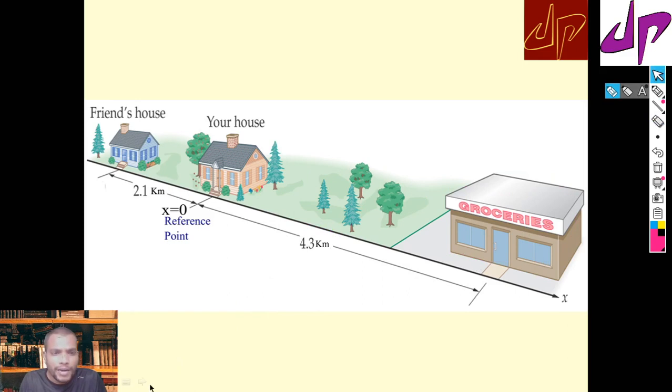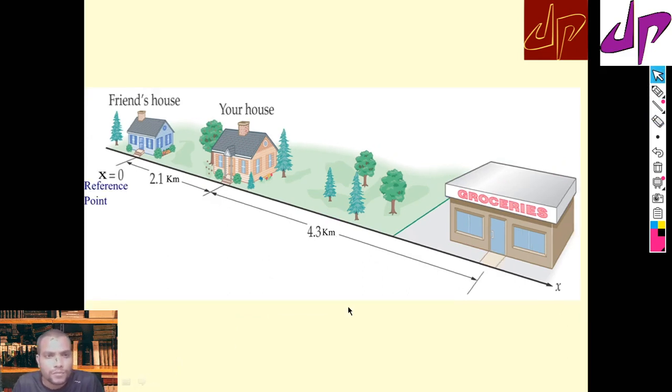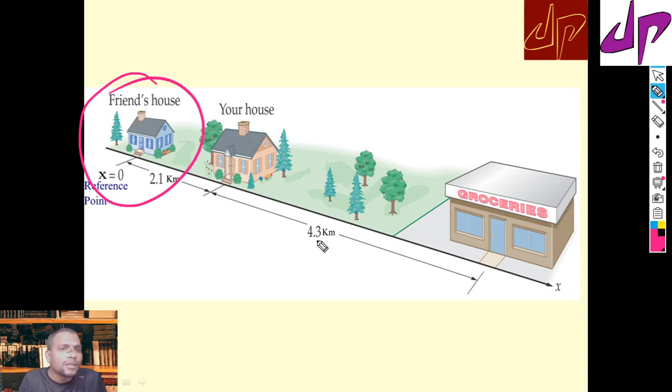Now suppose I change the reference point. Now I have chosen your friend's house as a reference point. When we describe the motion, there is a little change.